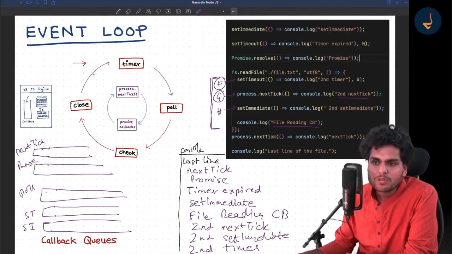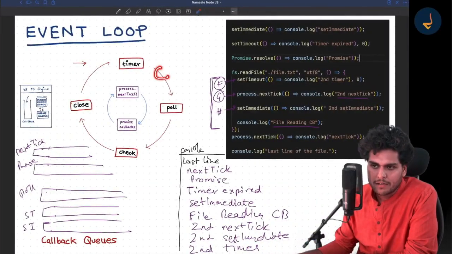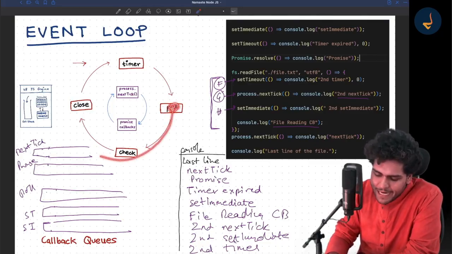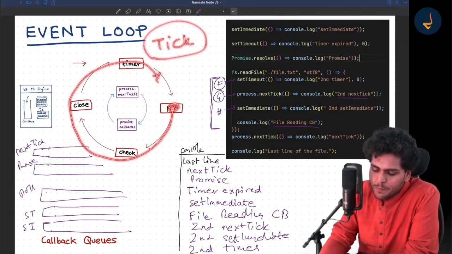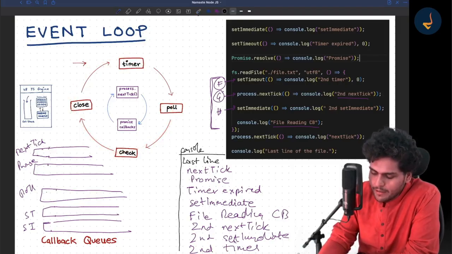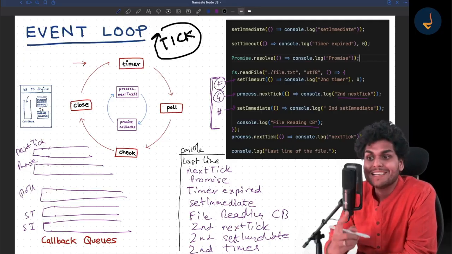But after the timer phase, that phase comes over here, right? Somewhere over here is the pending callback phase. Basically, if there are some IO callbacks which need to be handled in the poll phase, but it did not handle them, they can be handled in the next tick. What is a tick? One cycle of the event loop is known as a tick. Okay, so note down this thing, tick. One full cycle of the event loop is known as one tick.